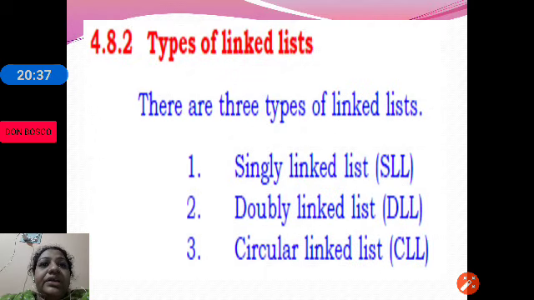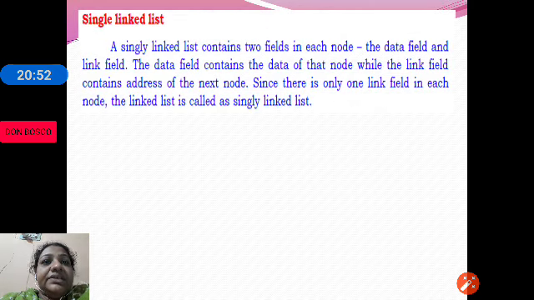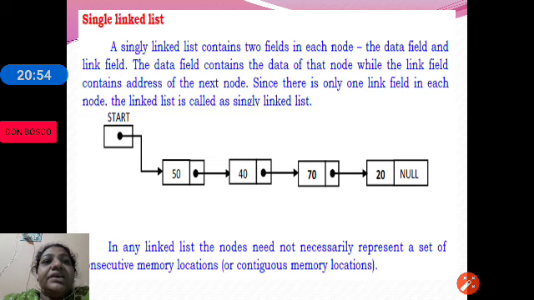There are 3 types of lists. The linked list is broadly classified into 3: singly linked list, doubly linked list, and circular linked list. First, let us see the single linked list. In a single linked list, each node has 2 parts, the data part and the link part. The data contains the data of the node, while the link contains the address of the next node.